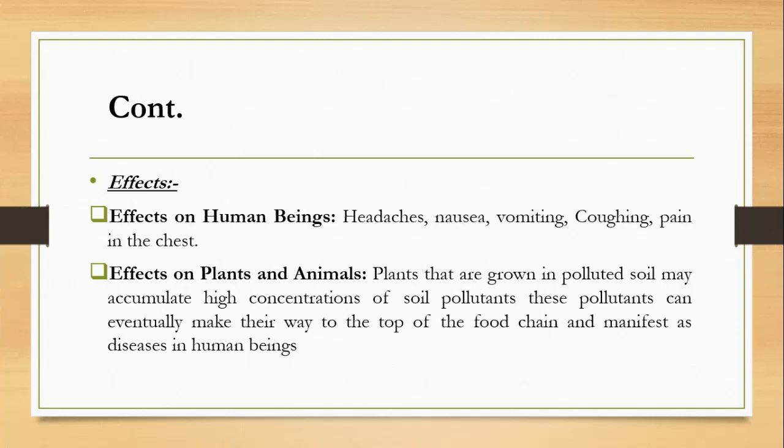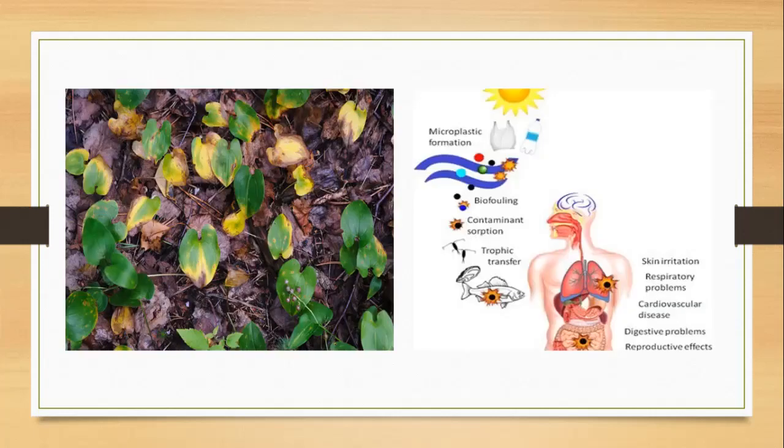So we can see that if the plants get polluted by the soil, it can in return cause harmful effects on humans or animals that are consuming these plants. In this picture, we can see the effect of soil pollution on plants and humans as well.